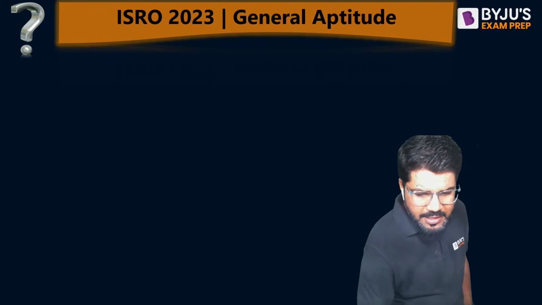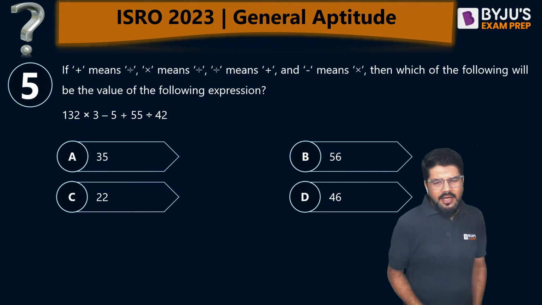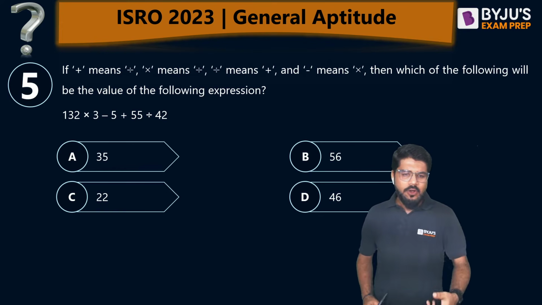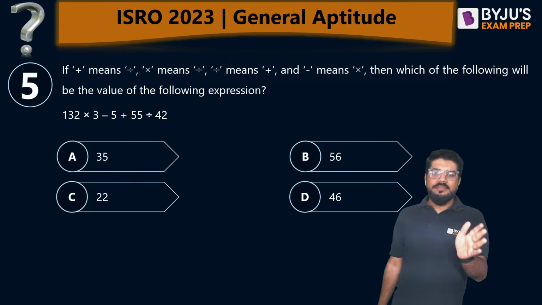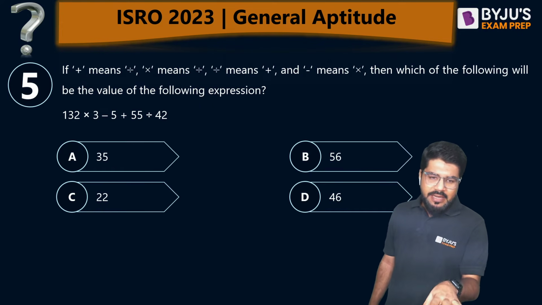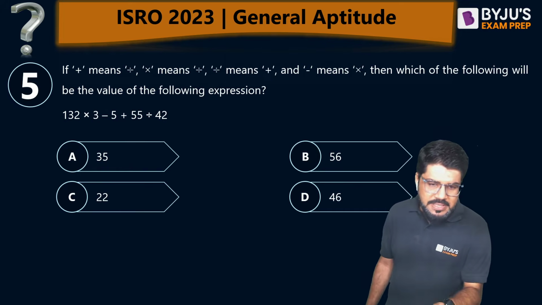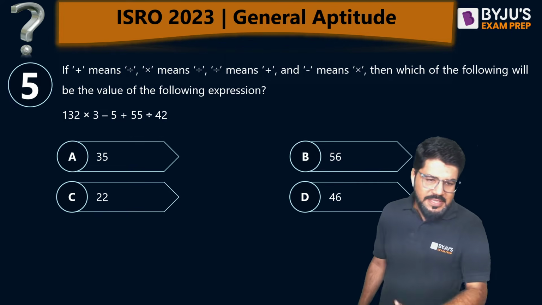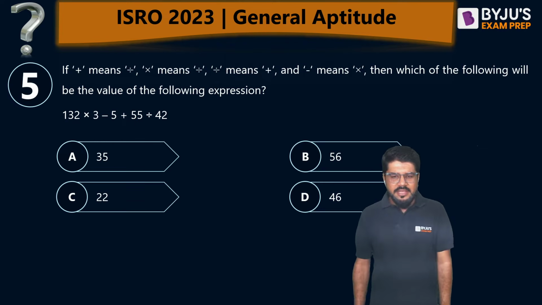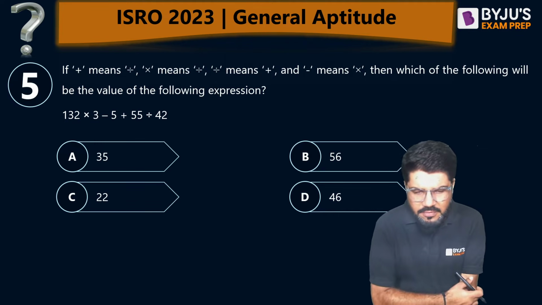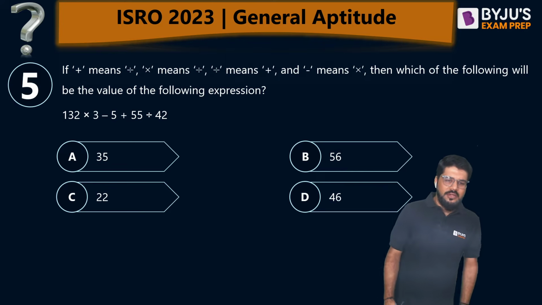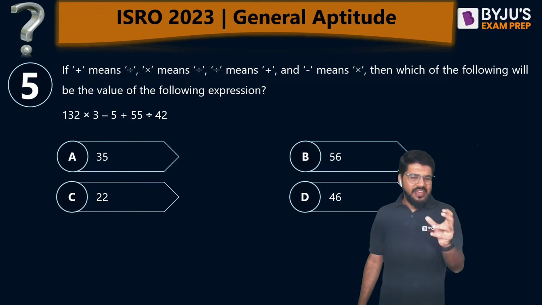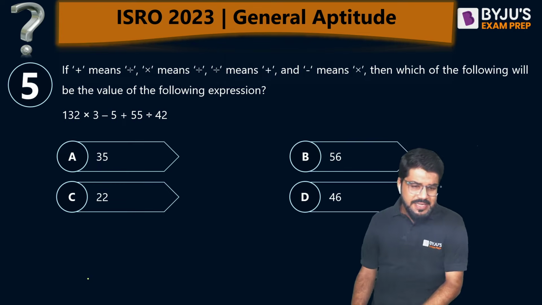Okay. Moving ahead, guys, to the fifth question. Here a basic operator based question, operator and coding as well, I say. Replacement of one operator by another. If plus means divide, if into means divide, if divide means plus, and minus means into, something they have mentioned like this. Then which of the following will be the value of the following expression? Around 30-40 seconds maximum, enough. Very simple calculation question. Only thing, you have to place the correct operator.